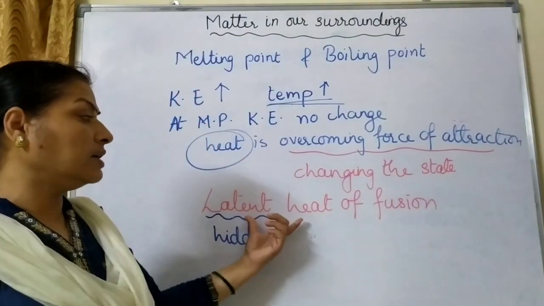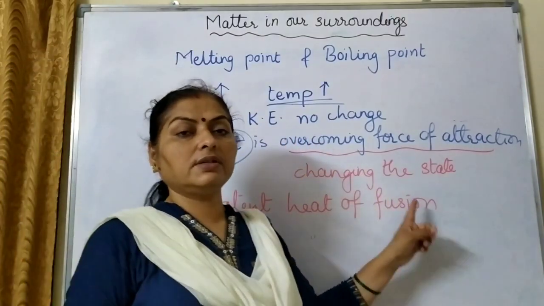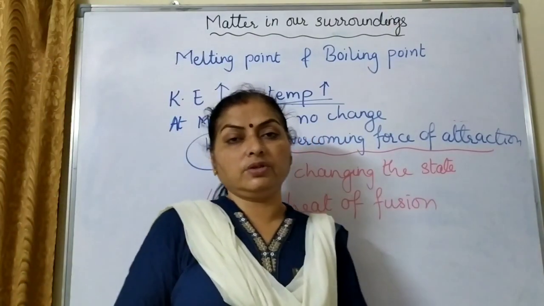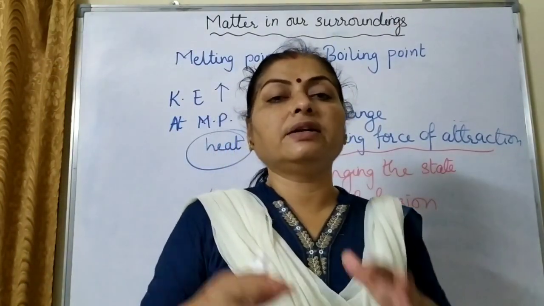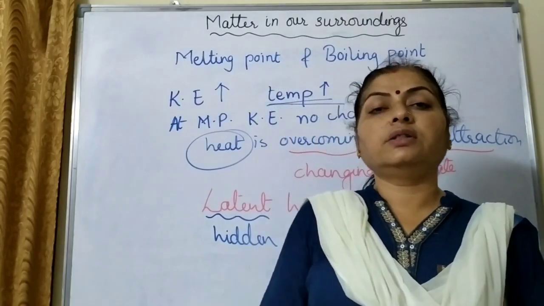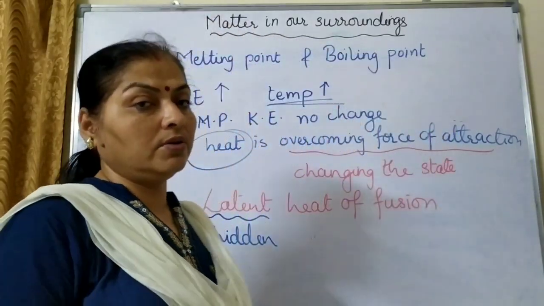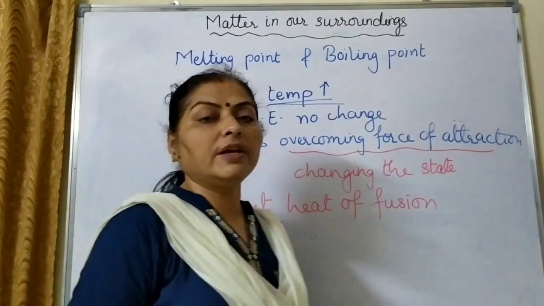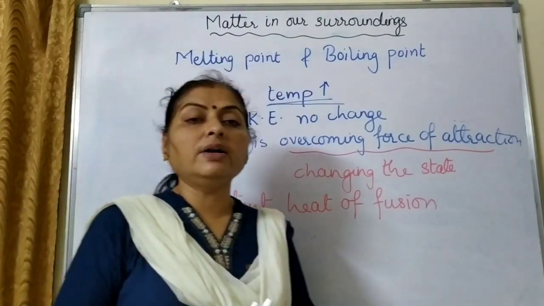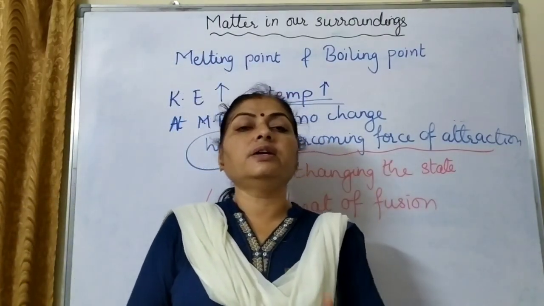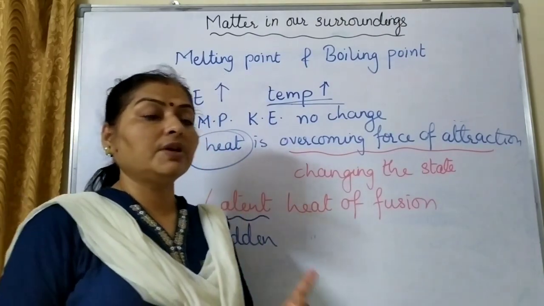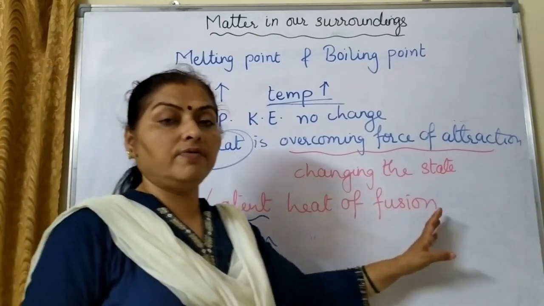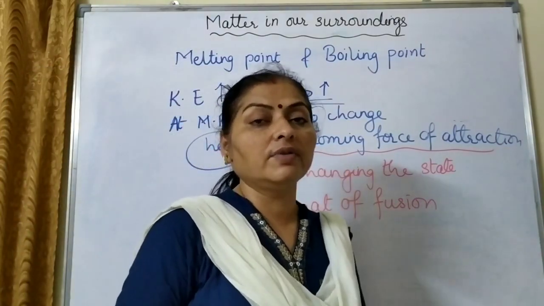Now, as this heat is utilized for the fusion process, that is the melting process, that is why it is known as latent heat of fusion. So completely ice will melt, it will become water, and then only the temperature will start rising above 0 degrees Celsius. So if we want to define the latent heat of fusion, how can we define it? Amount of heat required to convert 1 kg of a solid into liquid at atmospheric pressure at its melting point is known as latent heat of fusion. So this is the definition of latent heat of fusion.